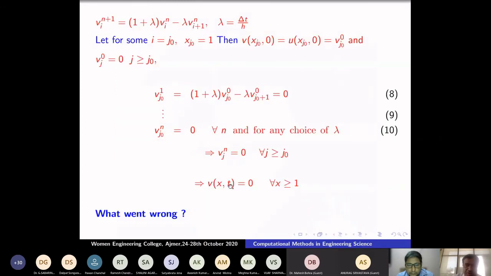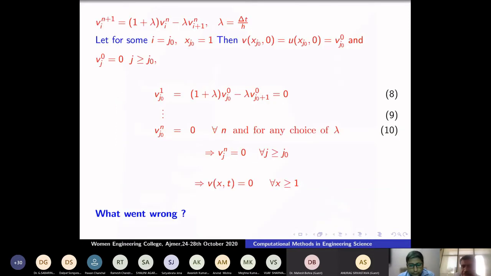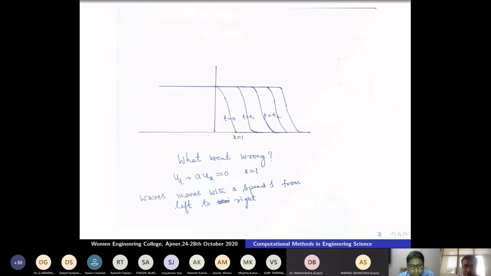The answer is wrong. You can see the exact solution. The wave is moving from left to right. This is an initial data, and it is moving like here. After some time t, its position is here. But at x equal to 1, after some time t, the solution should be always 1. But here I am getting the solution at x equal to 1 is always 0. So something is wrong. What went wrong?